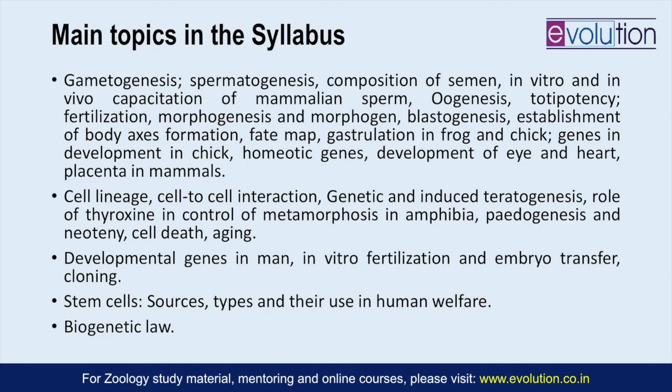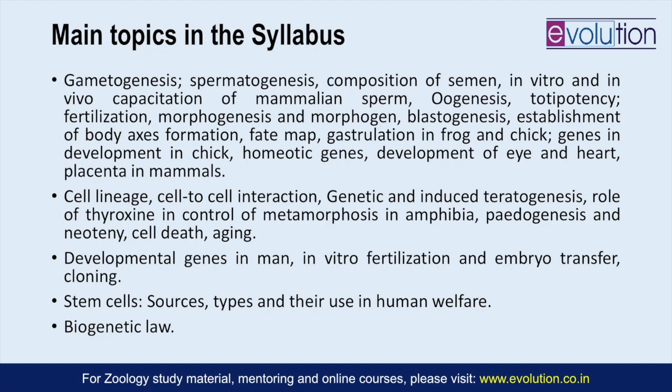Gametogenesis, both spermatogenesis and oogenesis, is something you study in physiology of reproduction, and I would suggest that you complete that part while you are preparing your physiology section. So you should begin the dev bio part from fertilization onwards. The initial part would be about spermatogenesis, oogenesis, and then fertilization.